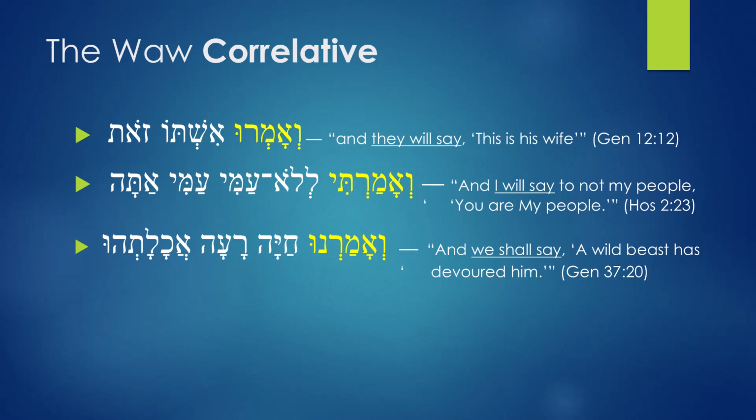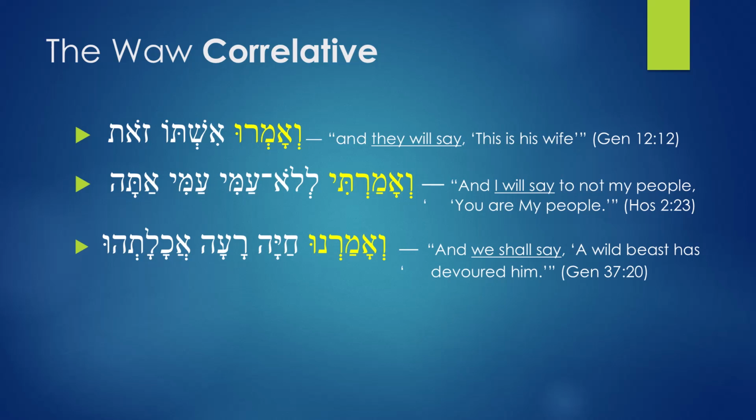Normally, the translation was supposed to be "I said" and "I said." But because of this Waw conjunction, this perfect is being translated as a future: "And I will say." Why? Because the events being described are future events.